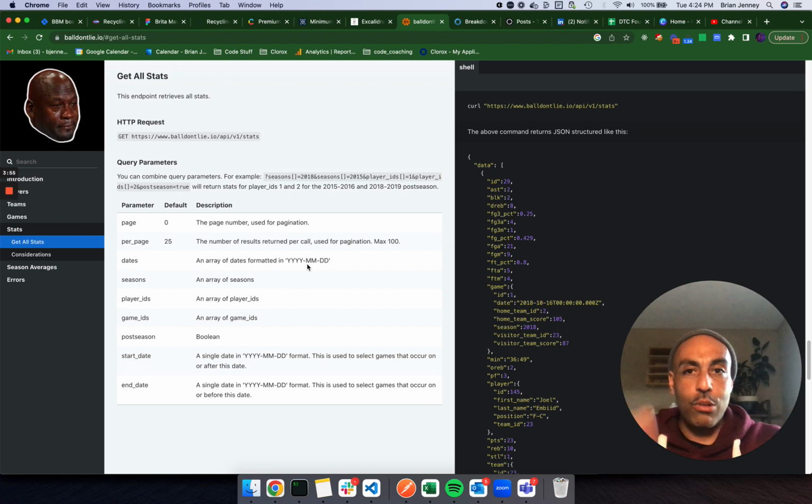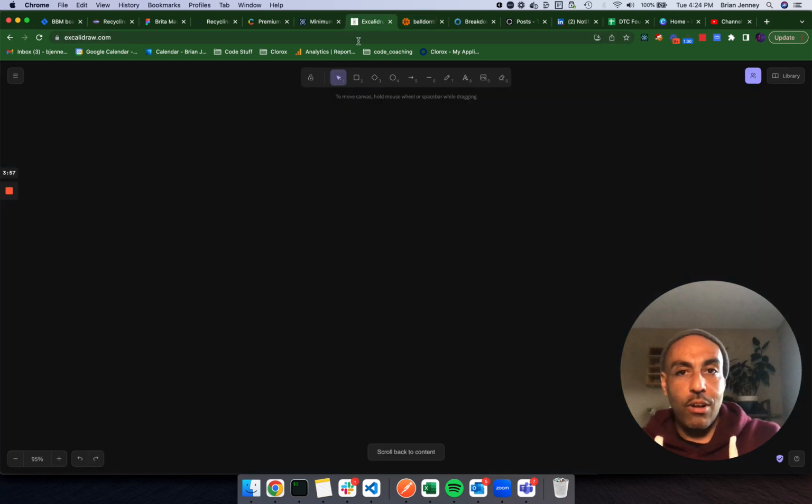Now let's actually think of the user flow for the app. Nothing fancy at all. We're not going to worry about authentication. We're not going to worry about persisting information yet. We're just going to think, what is the purpose of this app? What is it supposed to do? Because the worst thing we can do is just jump in and start coding up some junk and have no clue what we're actually doing.